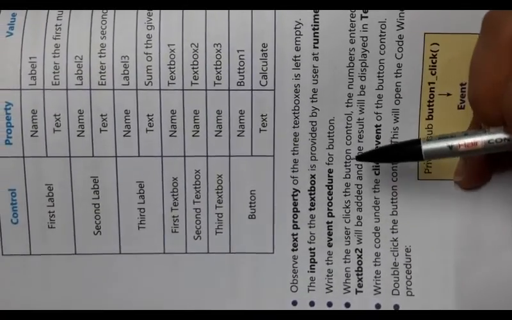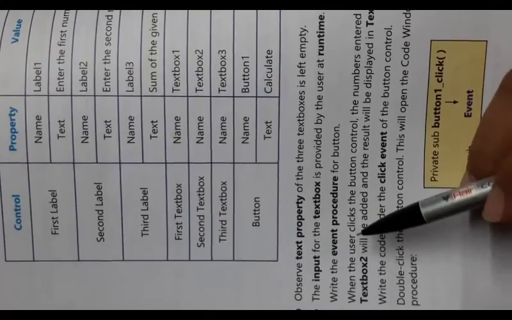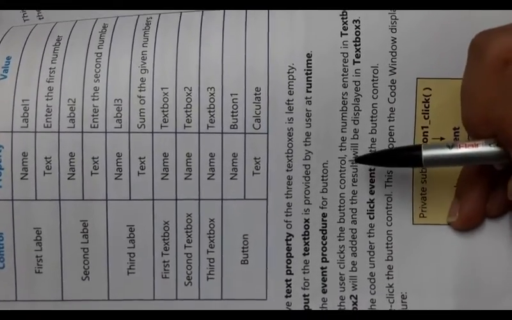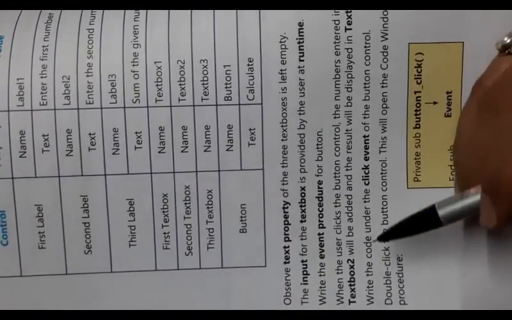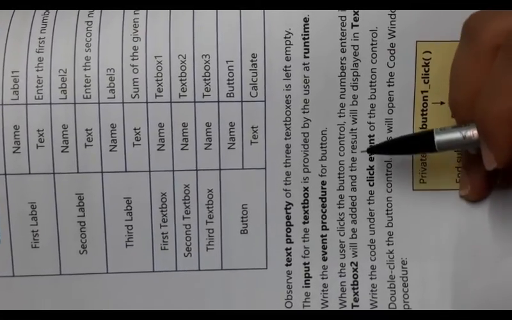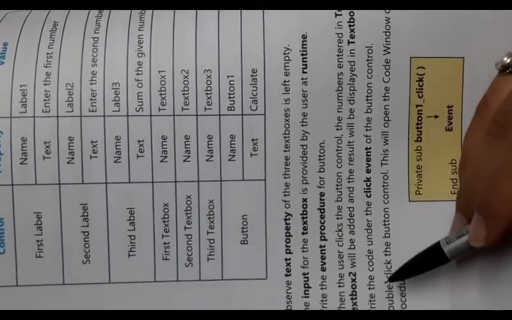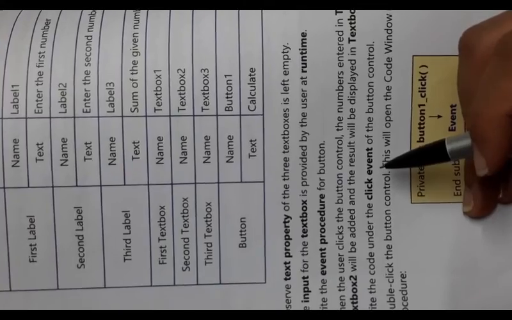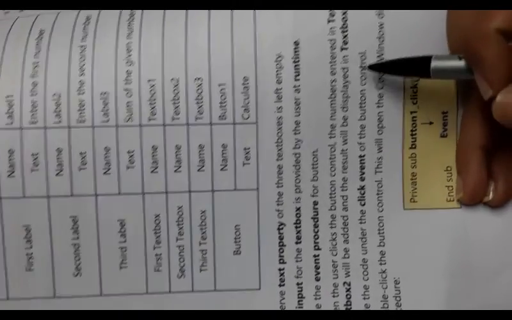Write the event procedure for the button. When the user clicks the button control, the numbers entered in text box 1 and text box 2 will be added and the result will be displayed in text box 3. Write the code under the click event of the button control.